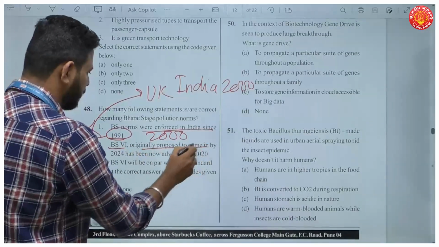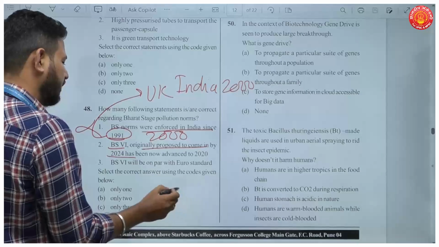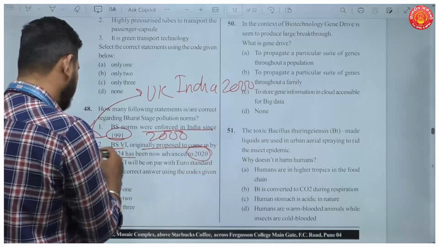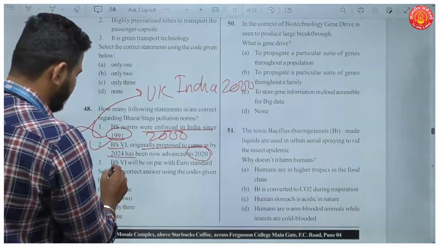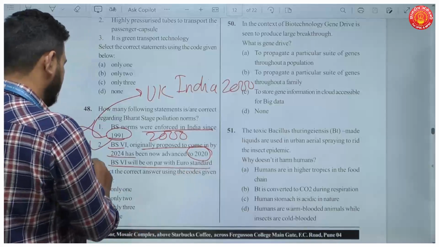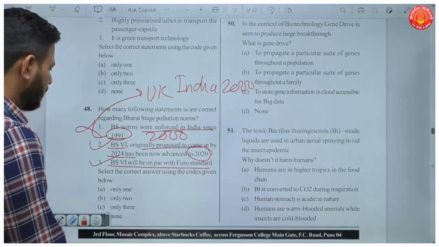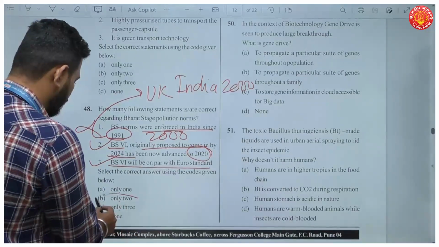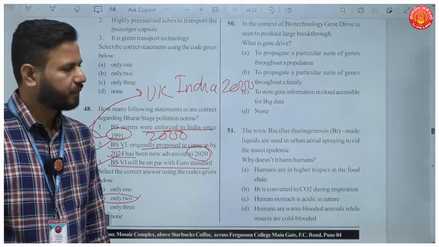BS6 originally proposed to come in force in 2024 has been advanced to 2020. Yes, this was done, and BS6 will be on par with the Euro standards. This also is true. So how many statements are correct? Two statements here are correct.